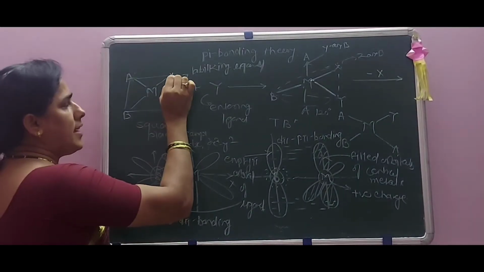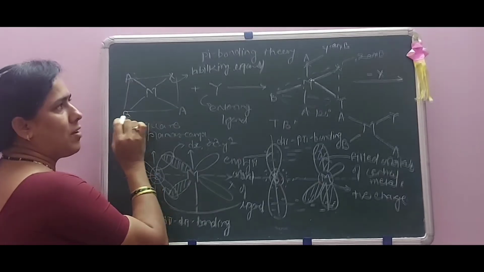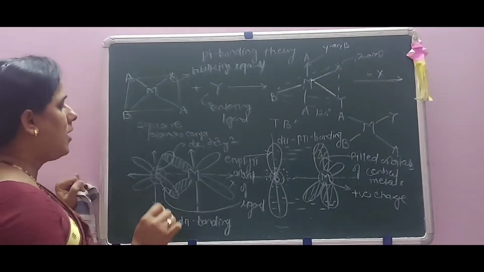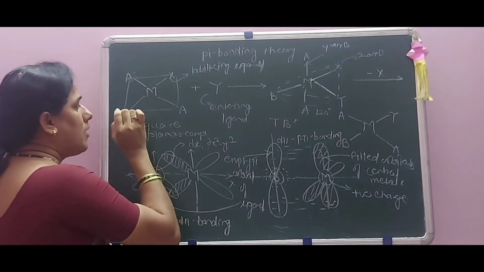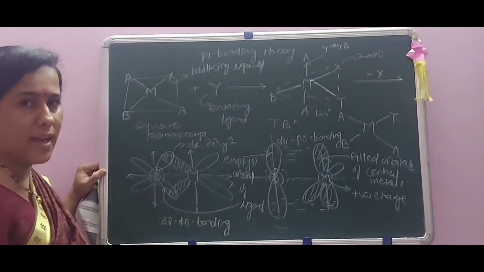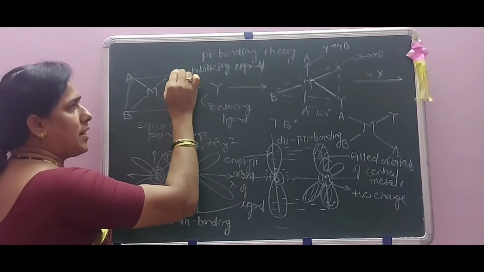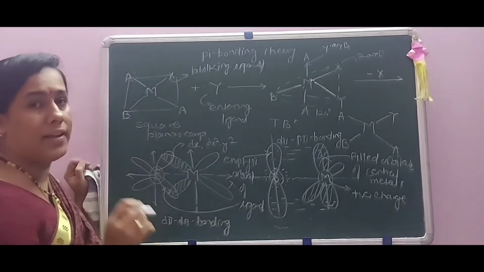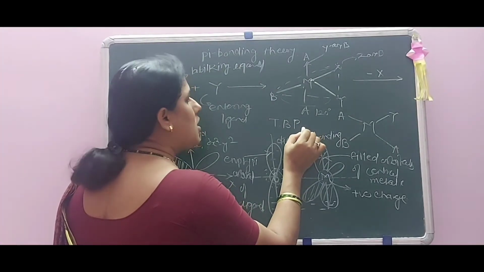Here the X ligand is trans to a labilizing ligand, that is called the B ligand. Okay, now what happens here? Here B acts as a trans-directing ligand in order to replace its trans position ligand with an entering ligand through which geometry? That is a trigonal planar geometry.